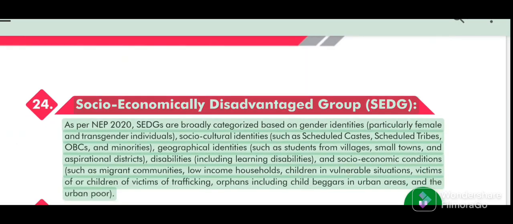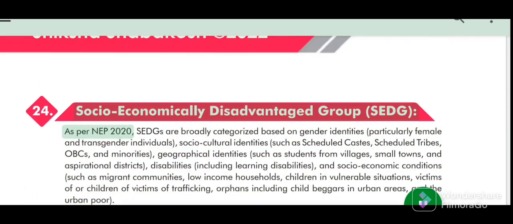Glossary of educational terminologies. Definitions commonly used in school education. Shiksha Shabdkosh 2022. 24. Socio-economically disadvantaged group (SEDG).